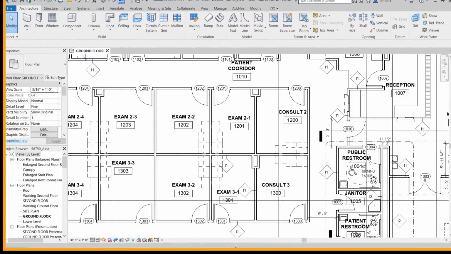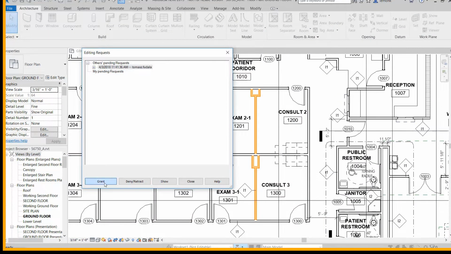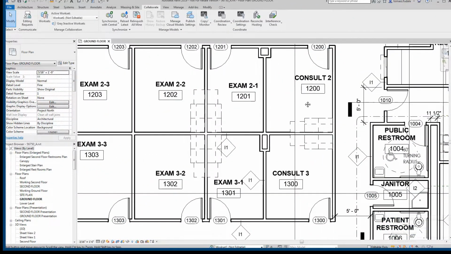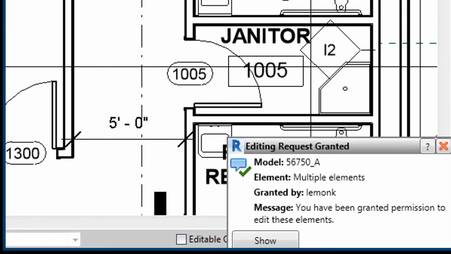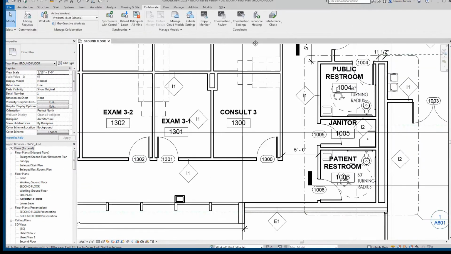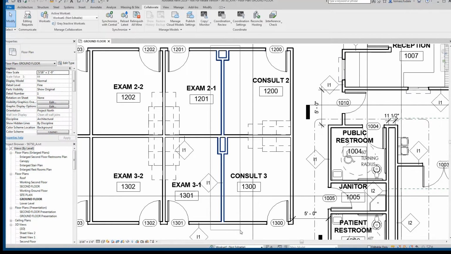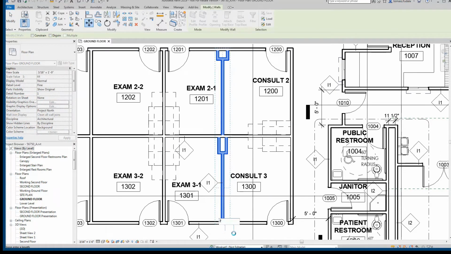And upon receiving the request, the first architect can get a preview of the design elements that will be borrowed and grant the second architect permission to take them. With permission granted from the first architect, the second architect can now modify the position of the walls.